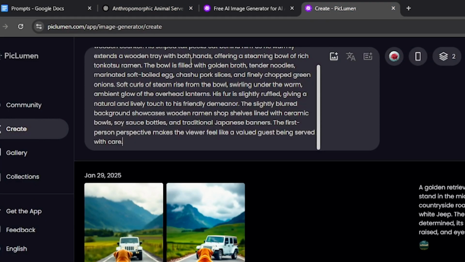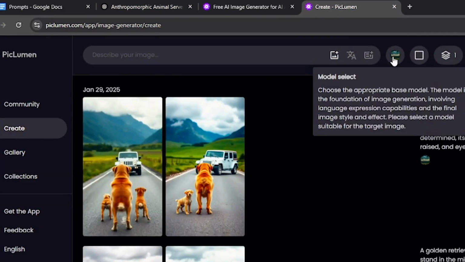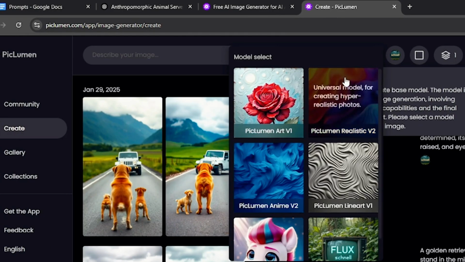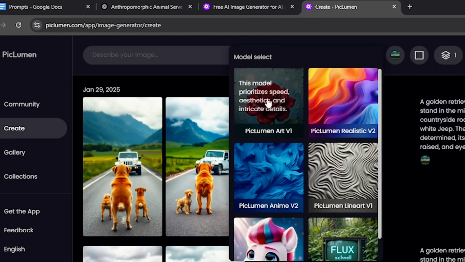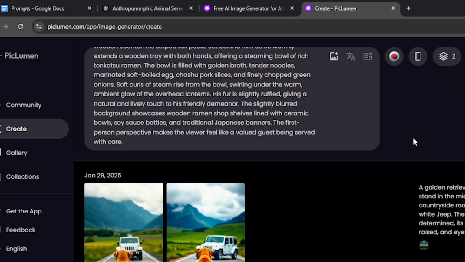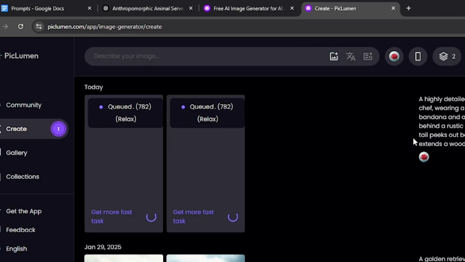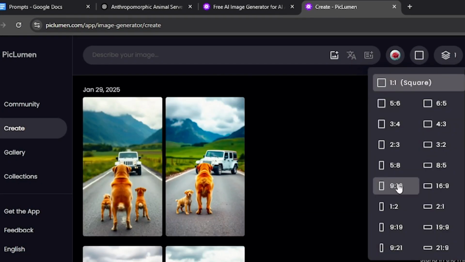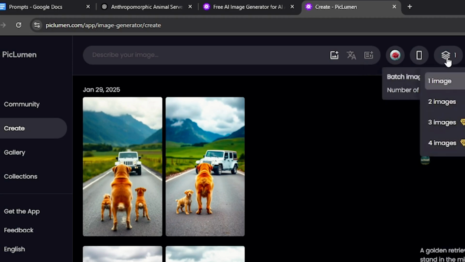So simply head to the Create section, paste your prompt here, and for model selection, I suggest you go with P-lumen Art V1, but you can test out other models as well. The best thing about P-lumen is that you can create unlimited images for free. For the aspect ratio, since we are making shorts, we will go with 9:16. Lastly, you can select the number of images up to 2 at a time on the free plan.